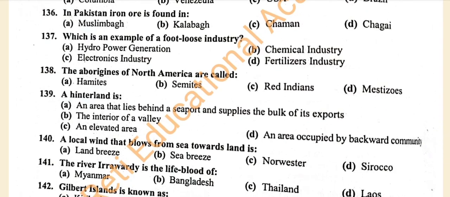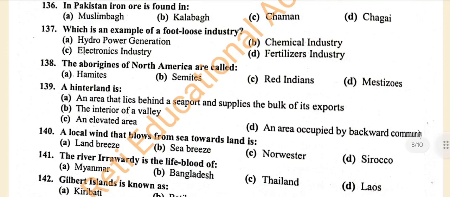Question number 138. The Aborigines of North America are called A. Hamites. B. Samites. C. Red Indians. D. Mestozoans. And the correct answer is C. Red Indians. Question number 139. A hinterland is, and the correct answer is A. An area that lies behind a seaport and supplies the bulk of its exports.